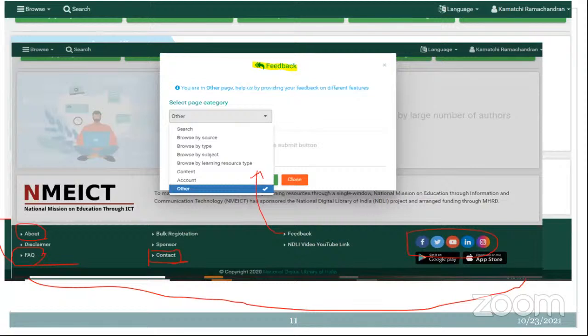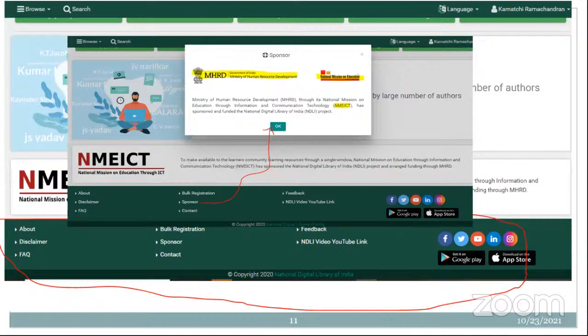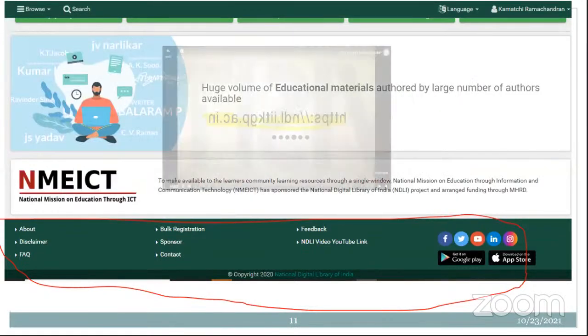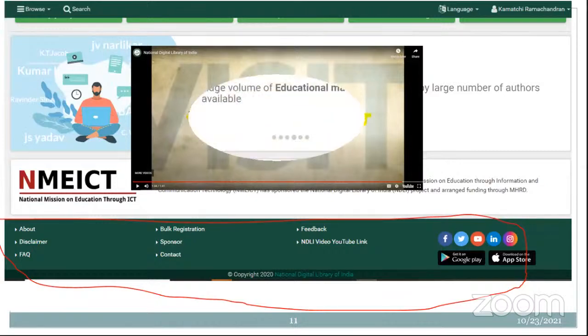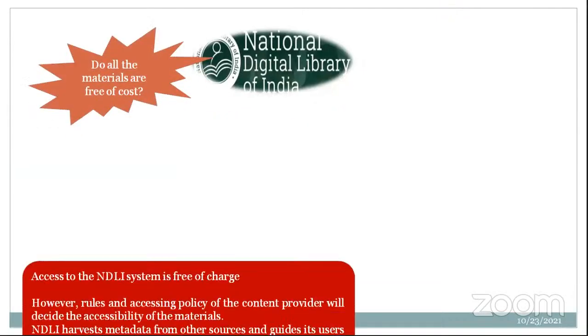And if you want to give any feedback with respect to the availability of resources, or the display view, or you want to add some more resources in NDLI, this can be done by using this feedback option. That will be done within a short span of time, and immediately you will be getting access here. So this is about the NDLI video option, registration and feedback.